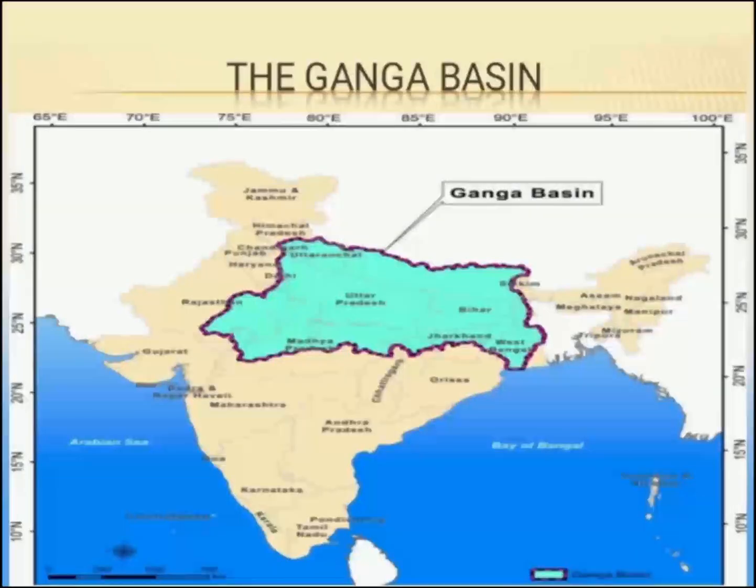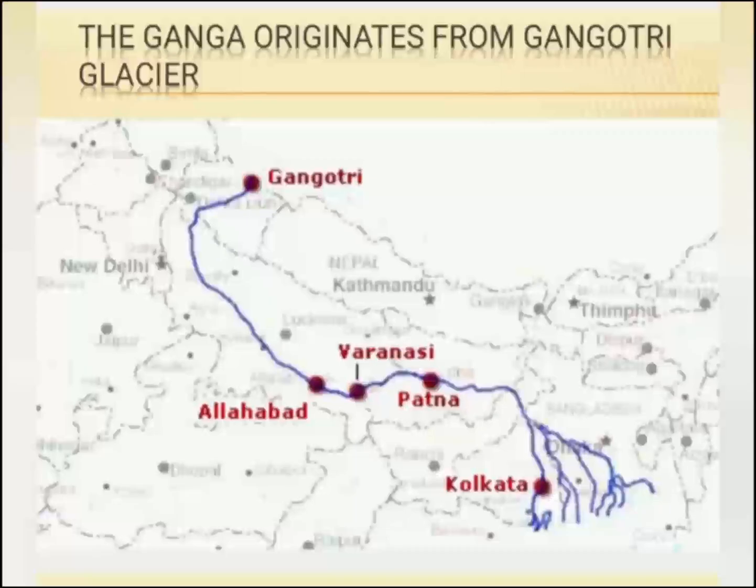The Ganga Basin. The Ganga is the most important river of the northern plains. The Ganga Basin is spread across Uttar Pradesh, Bihar, and West Bengal. The Ganga originates from the Gangotri glacier.